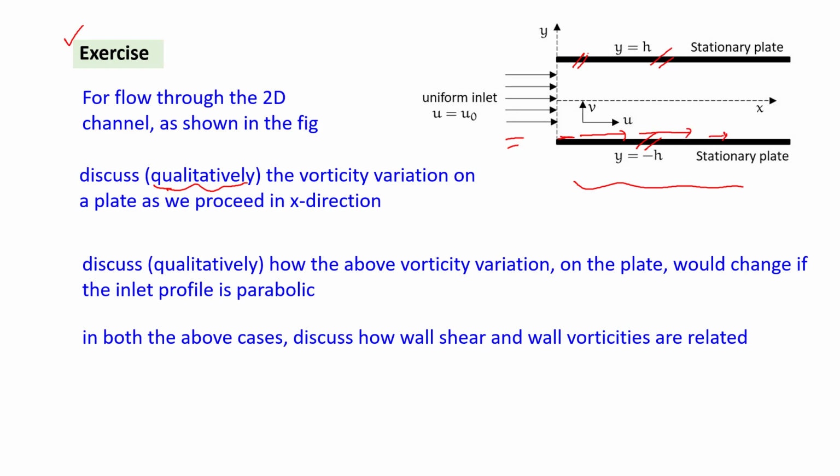You discuss it qualitatively, and similarly you discuss the same vorticity variation qualitatively on the plate, but here the inlet profile is parabolic.